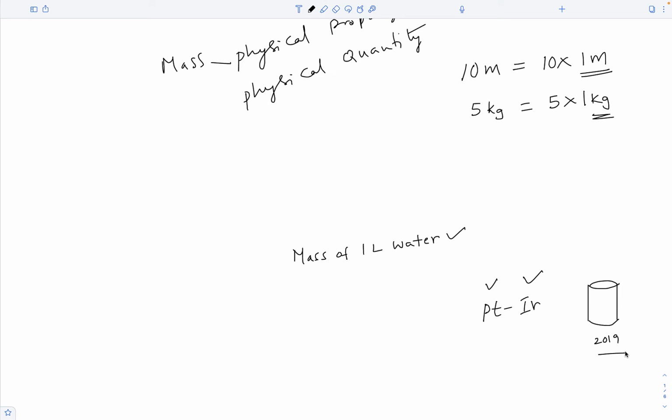In 2019, the definition of a kilogram has changed again, and this cylinder is safely locked away in the suburbs of Paris in the International Bureau of Weights and Measures.